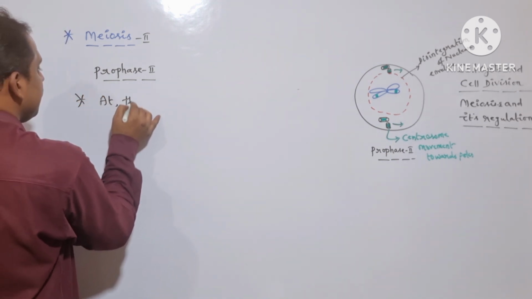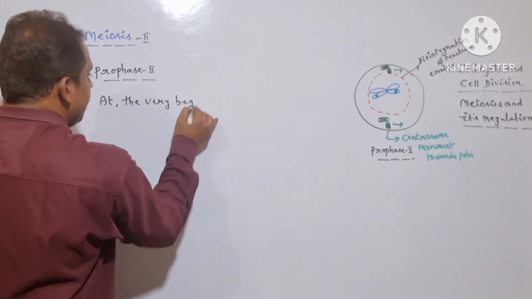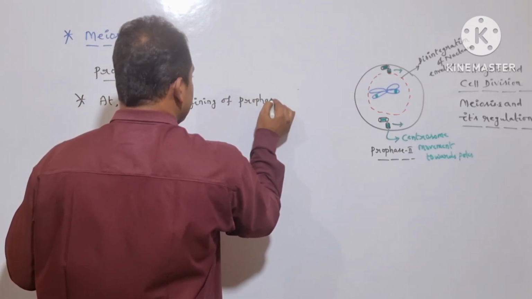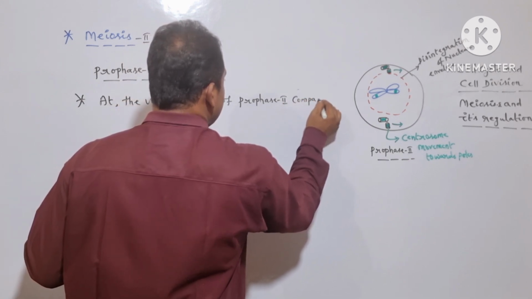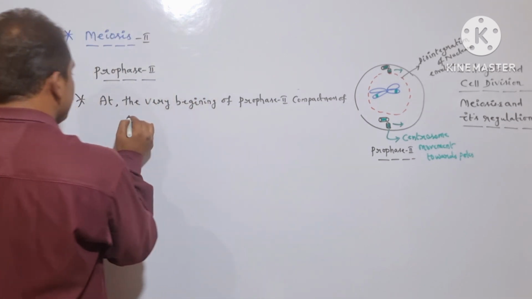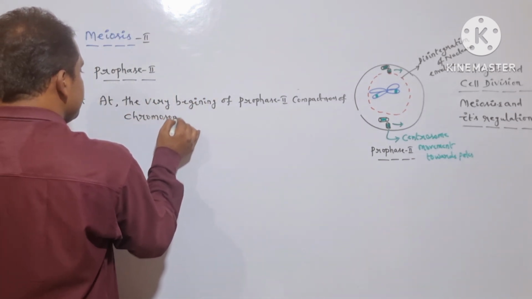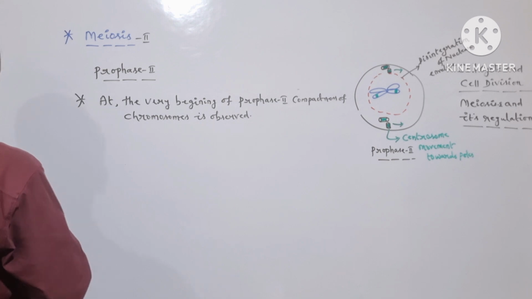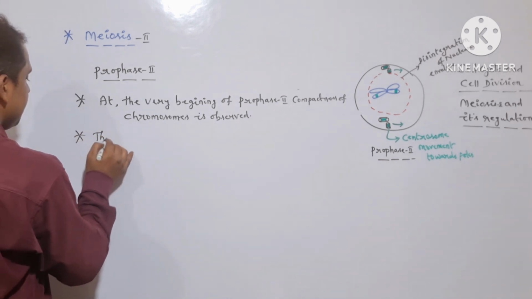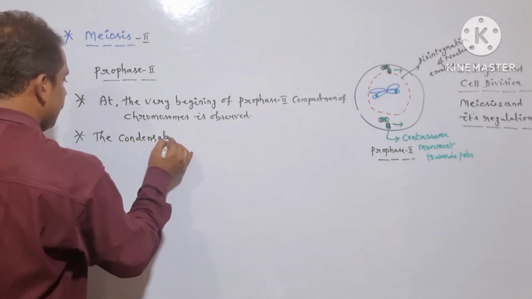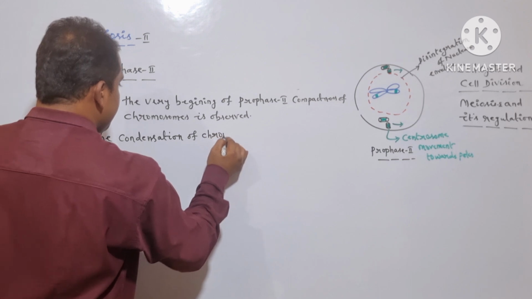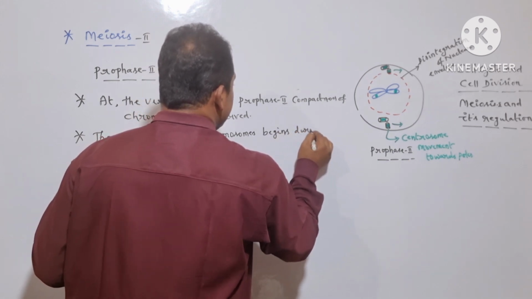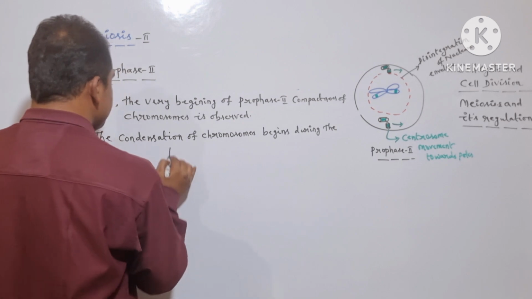At the very beginning of prophase 2, compactness of chromosomes is observed, and condensation of chromosomes begins during prophase 2.